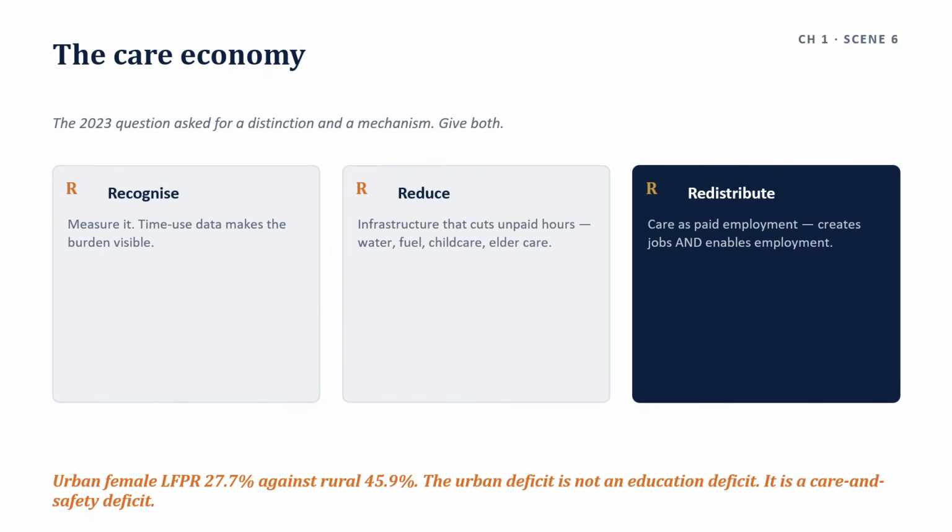The 2023 question asked for a distinction and a mechanism. So it gives both. The monetized economy is activity transacted for payment, counted in GDP.